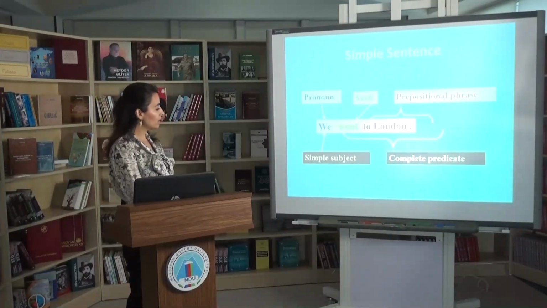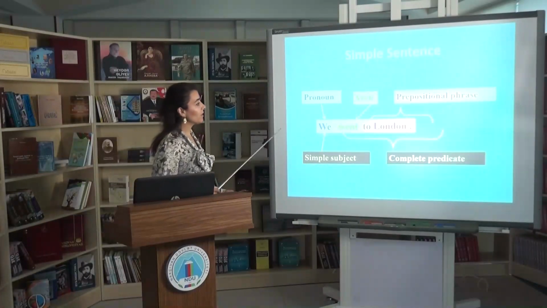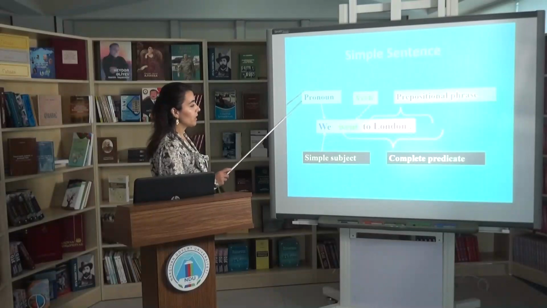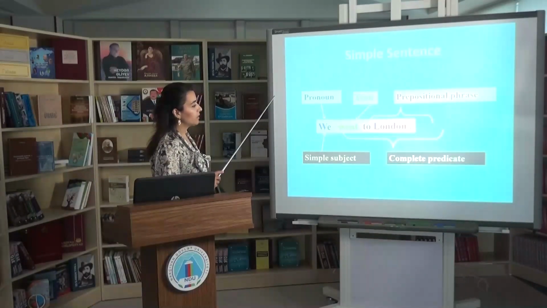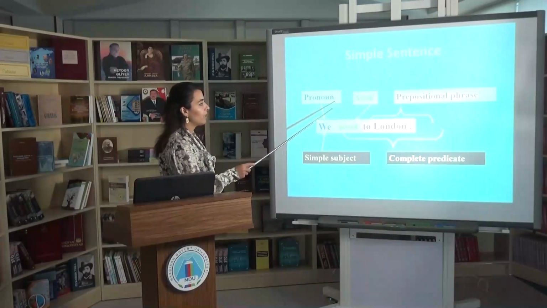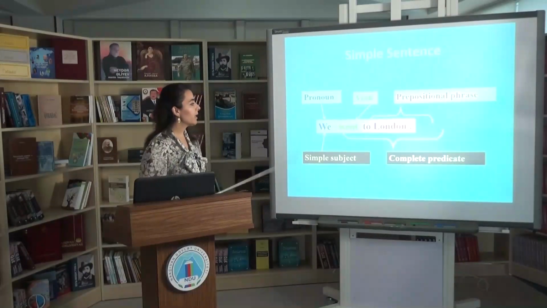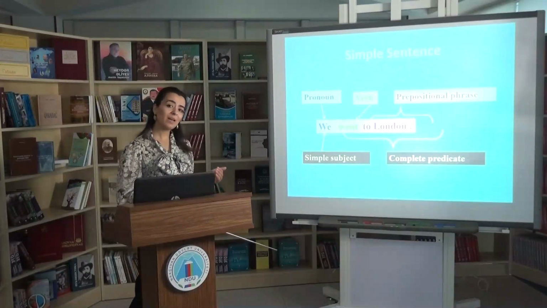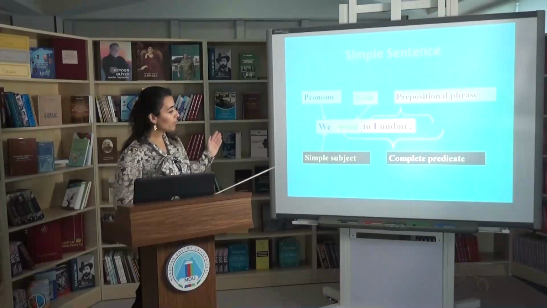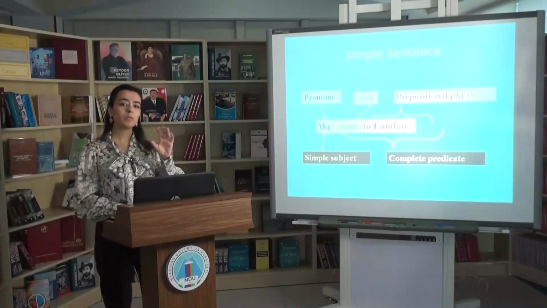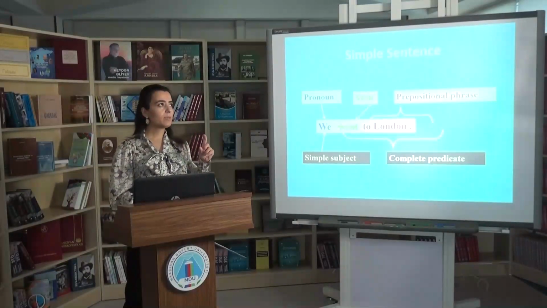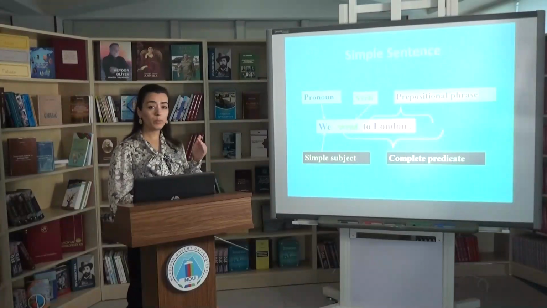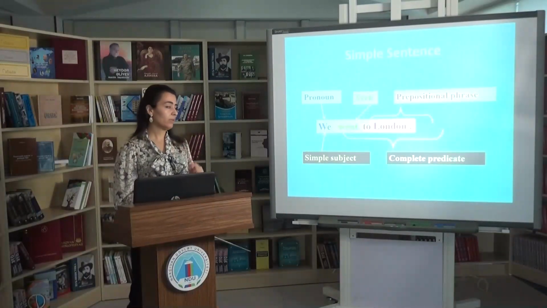This is a simple subject, and here we have a complete predicate, because our predicate is expressed by a verb and a prepositional phrase. When we analyze our sentence from the syntactical point of view, here we have just one predicate and one prepositional phrase which is used to play the syntactical function of adverbial modifier of place.